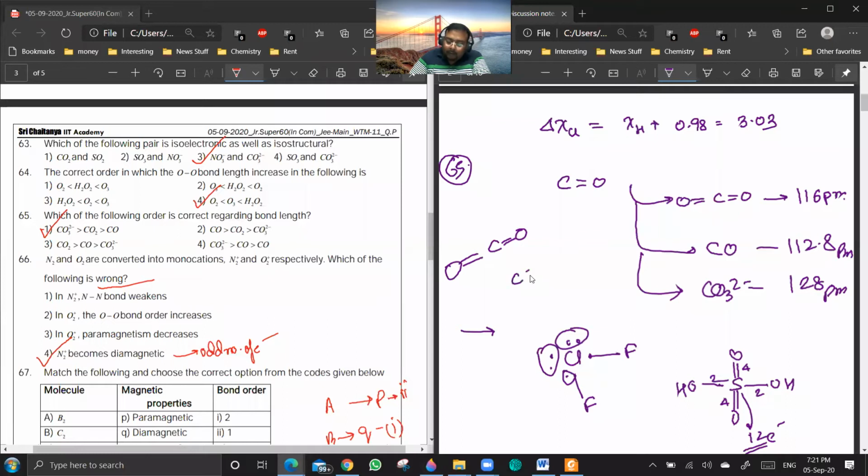If you are writing one of the structures like this, in another structure you can write it like this also, no? So the average number of bonds is 2 only. Getting a point? Can't we do it with molecular orbitals? Even if you do it with molecular orbital theory, the answer will be the same.